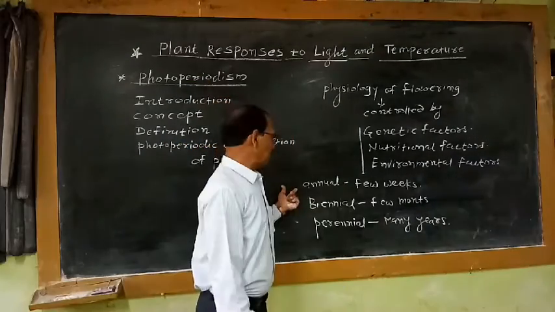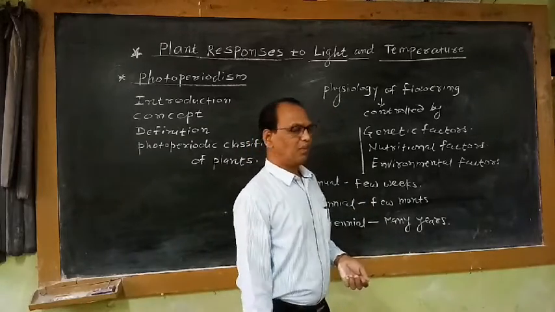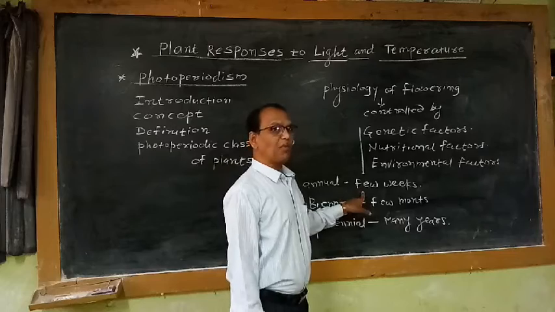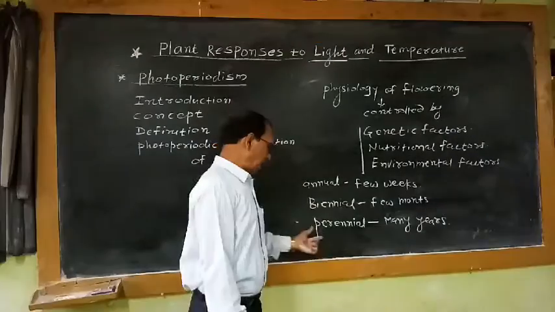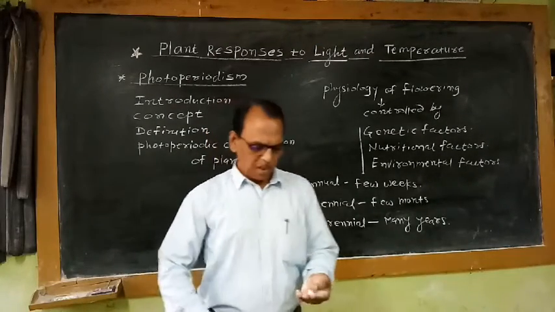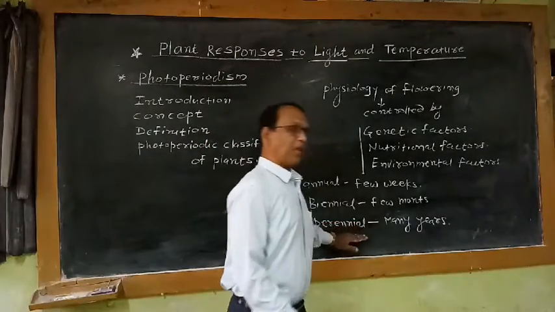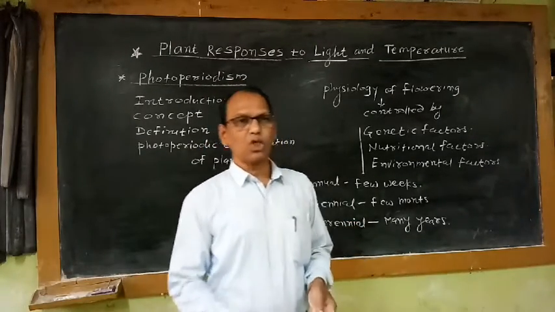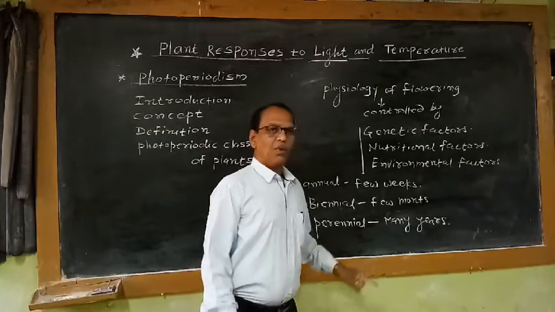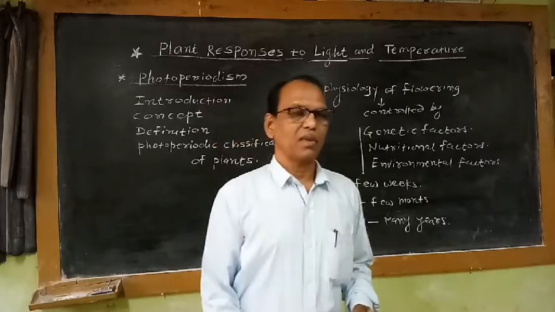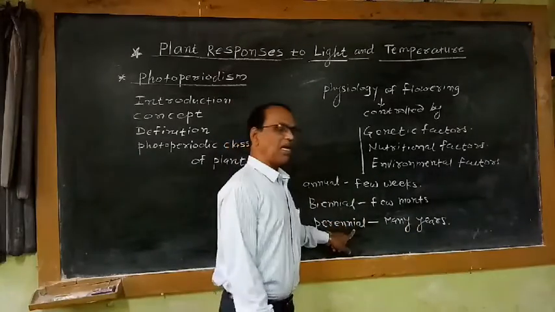In case of seasonal plants or annual plants, a few weeks are required for the beginning or initiation of the flowering process. In case of a biennial plant, a few months are required. While in case of a perennial plant, after completion of vegetative growth, reproductive growth begins. The perennial plant requires many years for the initiation of flower. When vegetative growth is completed and flowering starts, afterwards in a particular season, every year, all higher plants or flowering plants produce the flower.